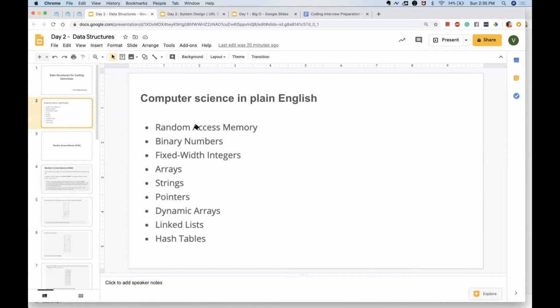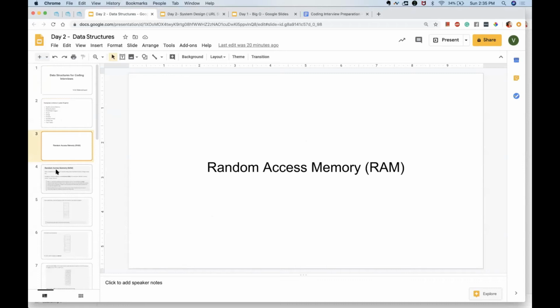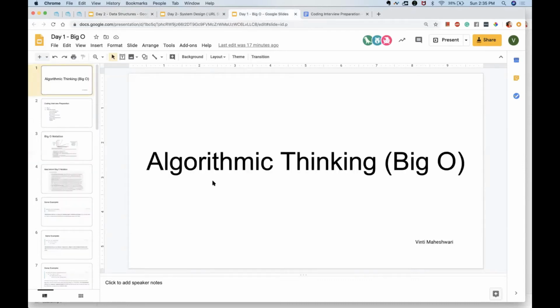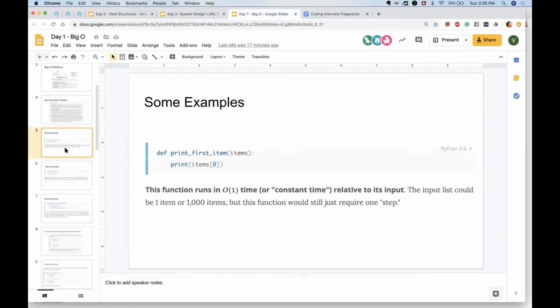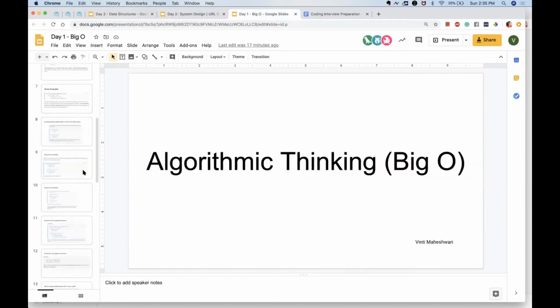This is how we are taking the topics, which are a kind of related progression, basically random access. If you know random access memory, then only can you think about memory. So that's why we will first understand random access memory. Before going to that, let's quickly see the Big O thing. We have already covered it last time, but I'm quickly going back.